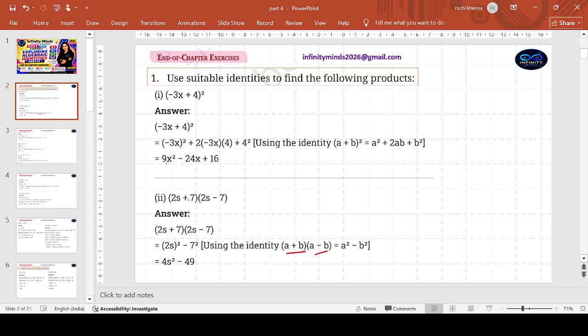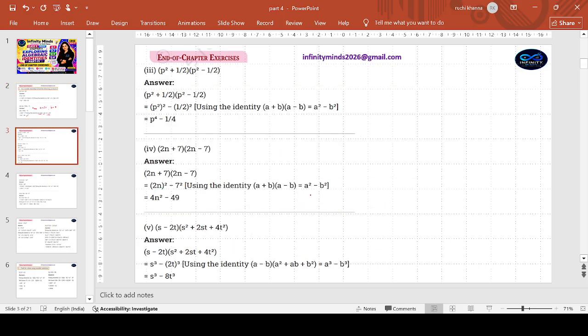If you notice, you will have to see that it is a plus b into a minus b. So the identity form, hence it becomes a square minus b square. Here 2s is my A and 7 is my B. Don't get confused with the sign. That sign is of the formula of your identity. Square of 2s, square of the first term, minus square of the second term. Minus will get taken care of in the identity itself. 2 to the 4, s square minus 49, and this is done. Clear? We'll go to the next.